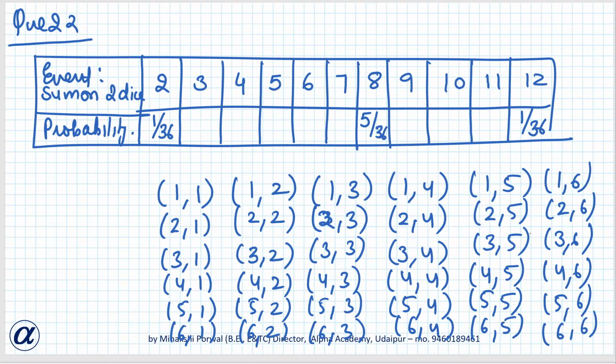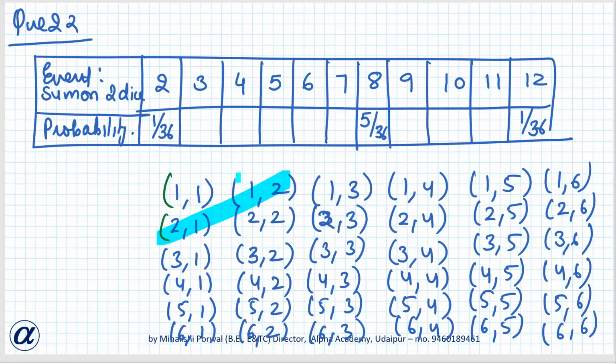In example 13, sum of 2. Sum of 2 कब आएगा? जब ये नंबर होंगे डाइस पे. नंबर 1 and 1 can only give us sum 2, isn't it? Now sum 3. Sum 3 can come this way. ये दोनों नंबर sum 3 दे सकते हैं. 2, 1 and basically these both numbers can give sum 3. 2, 1 and 1, 3.